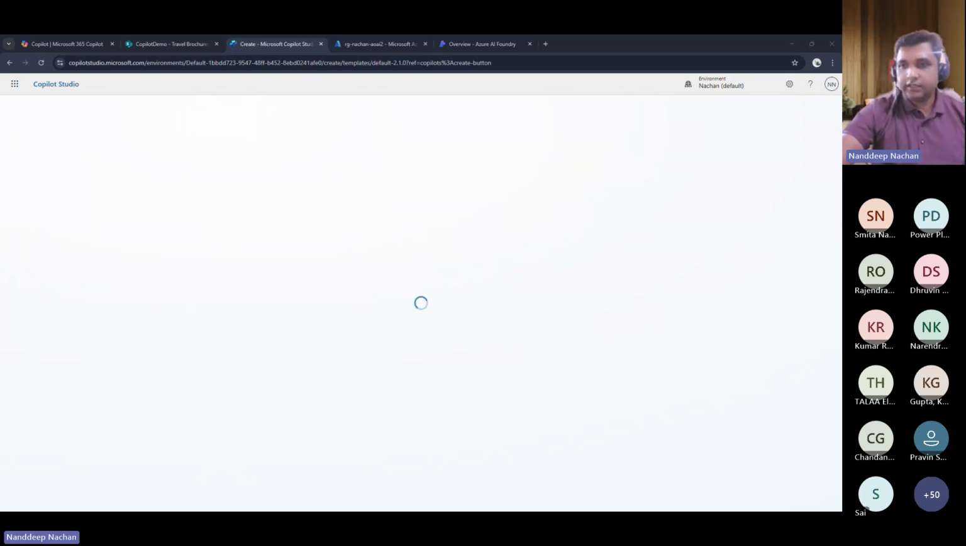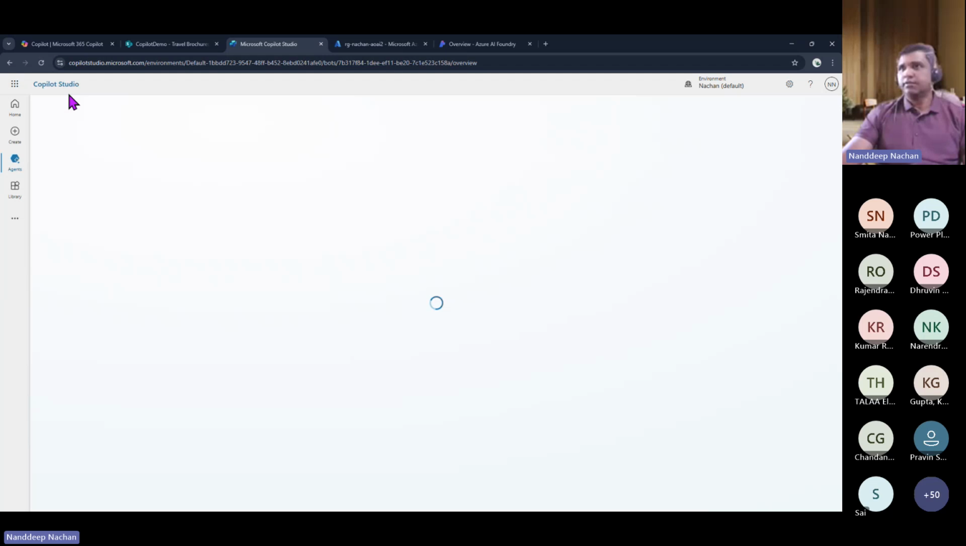All right, looks like it is still loading. Let me just try it one more time. Just give me one moment. Maybe let me come back to Copilot Studio and try to create a new agent. Since my previous agent is still getting created, looks like something is not good with my environment. So let me go back to the agents and create a new agent.